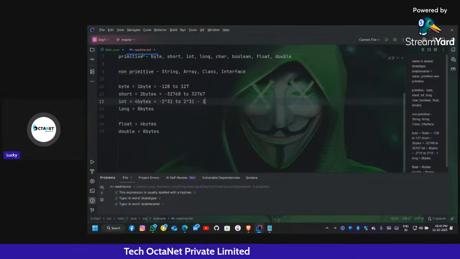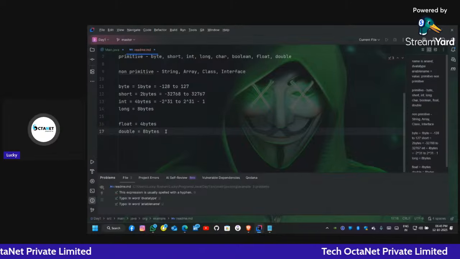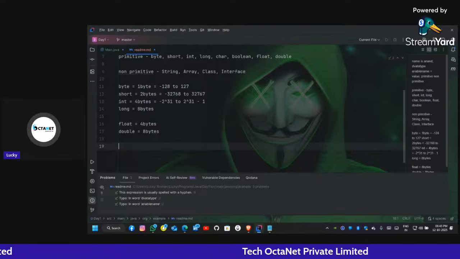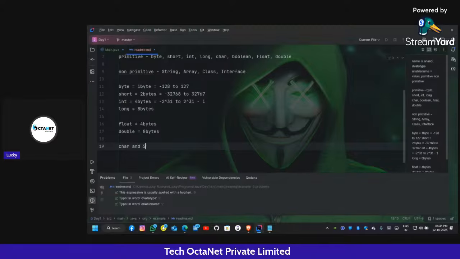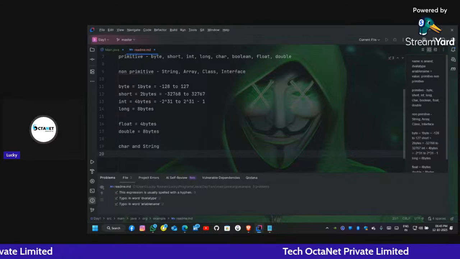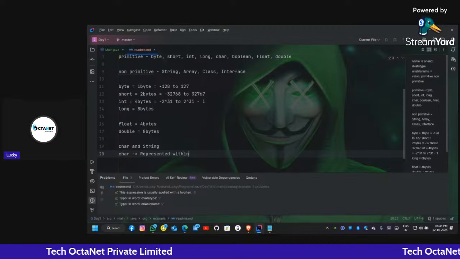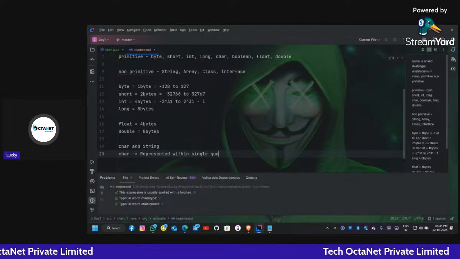Okay, where were we? So we discussed the float and double types also. Then comes what? The char and string. So what is a character? Character is any single letter. It is represented within single quotes.